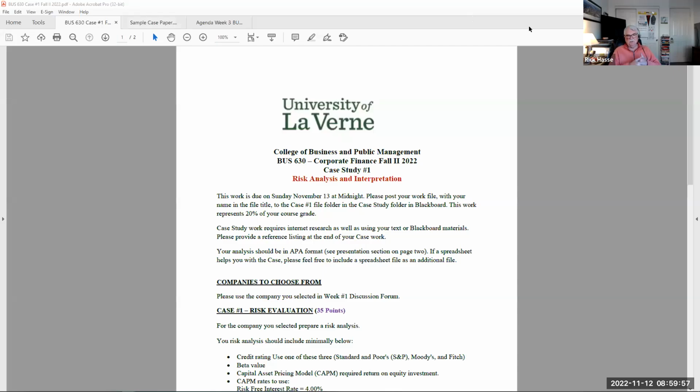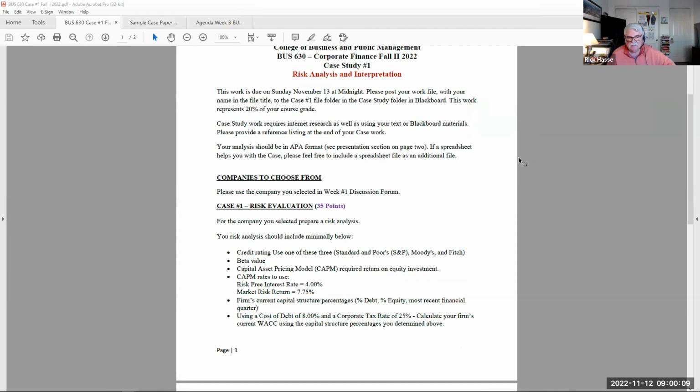Remember, as you're finishing up your casework this week, you're doing 2 areas of study. One is a calculation of return or risk. That's part 1, where I ask you to find the credit rating of the company, the beta value, which many of you have already done, your capital asset pricing model, or the required rate of return on equity investment. That's the capital asset pricing model: risk-free rate plus market premium times the beta of the company equals the required return on equity investment, or basically called the cost of equity.